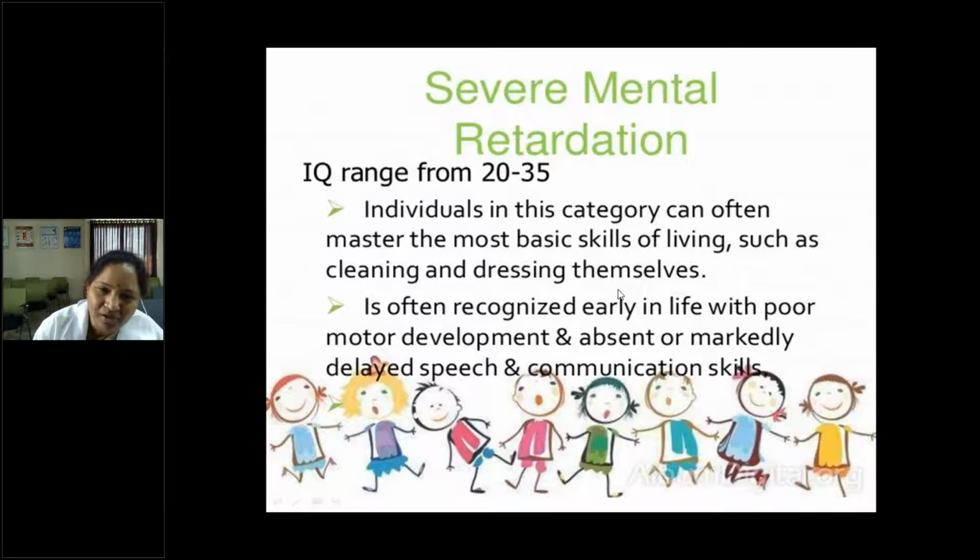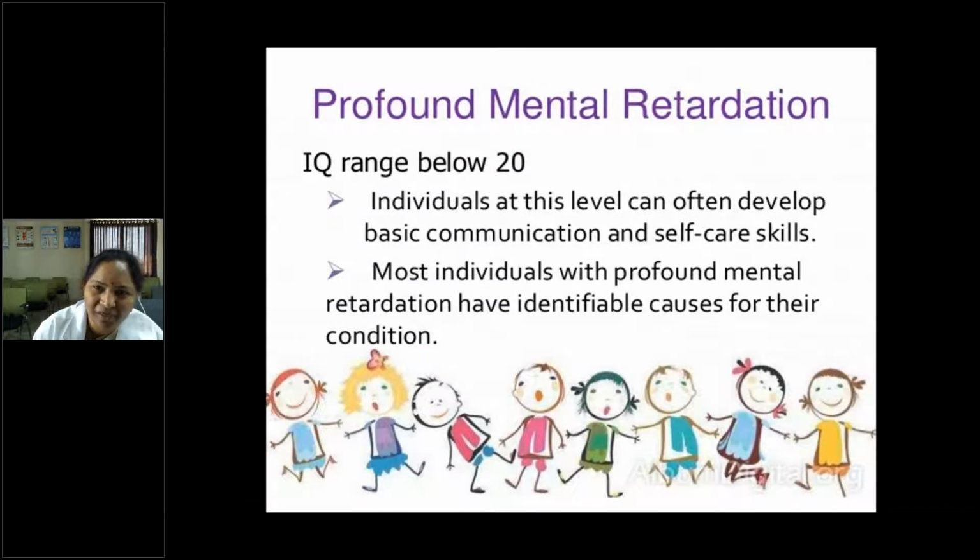Developmental delay is present since early age, with poor motor development, speech and communication skills. Most individuals with profound mental retardation have identifiable causes, like syndromic causes.